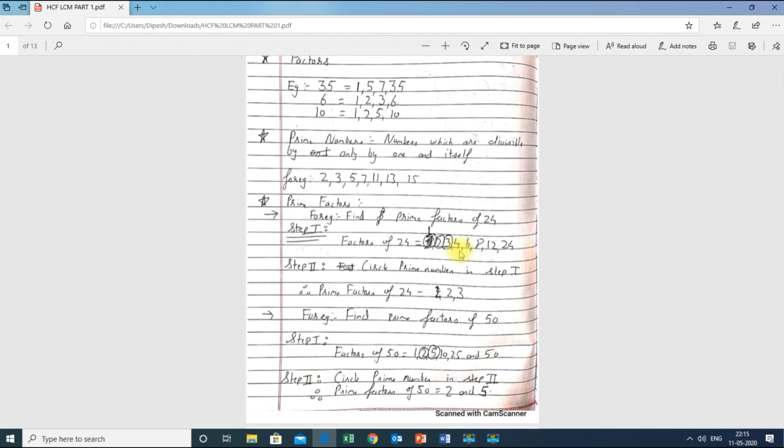Then 5 is not divisible. Now if I go on, I get the same number again, which is 6. So stop over here. Apart from these factors, there will be no other factors unless you make a mistake.